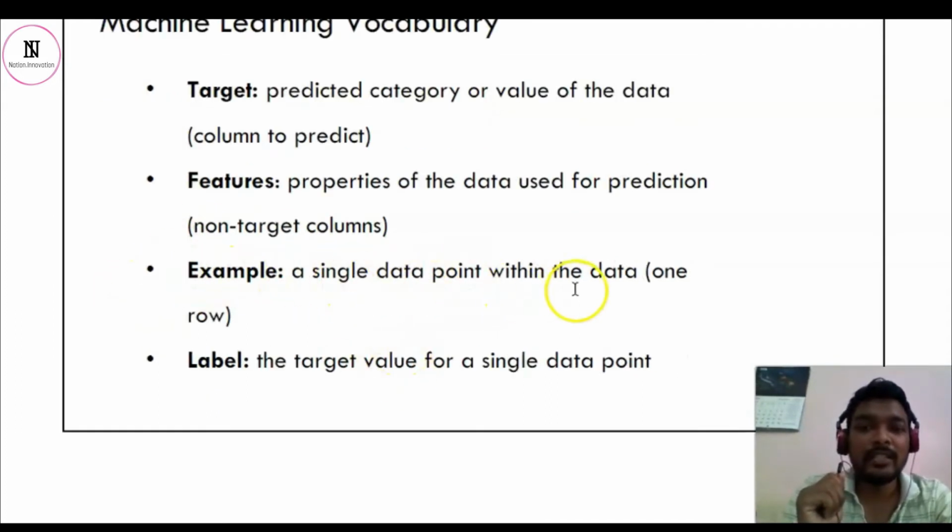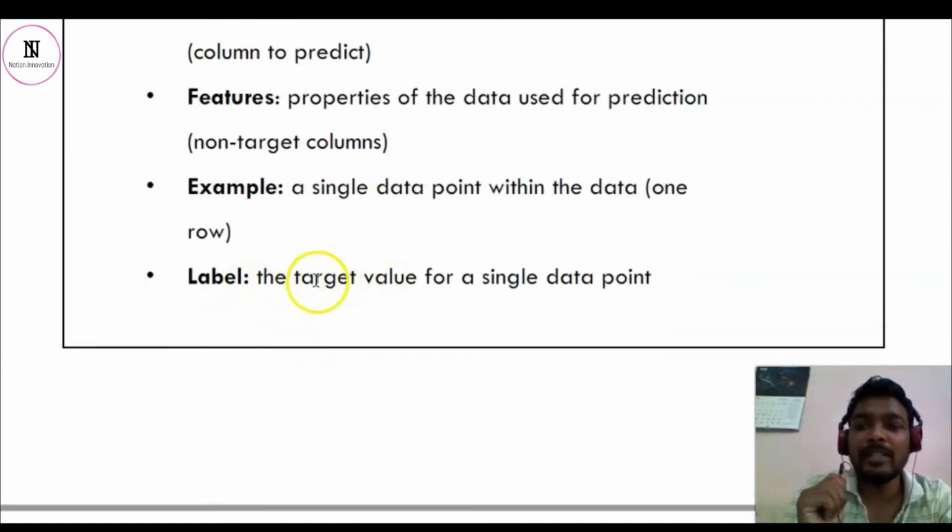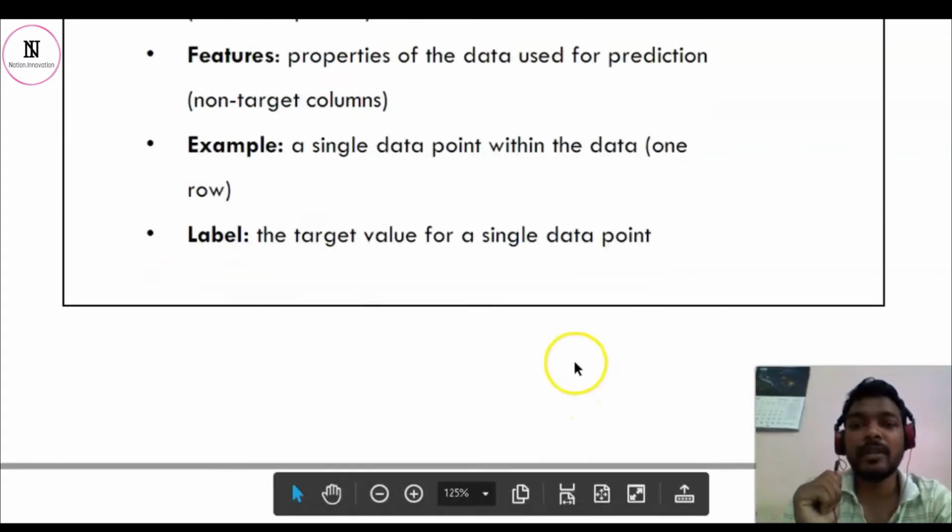Example: a single data point within a data set, one row. And a label is the target value of a single data point. Label means annotations, or whatever you have categorized. What does that particular output mean? So there comes your label.